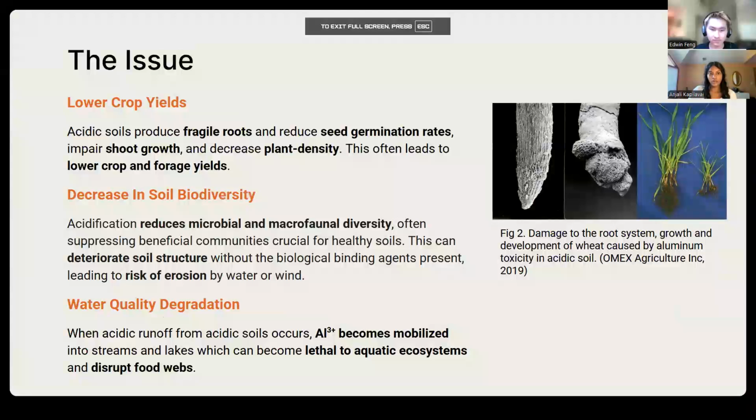Soil acidification weakens roots, reduces seed germination, stunts shoot growth, and lowers plant density. It also harms beneficial microbes and soil fauna, degrading soil structure and increasing erosion risk. Acidic runoff can release toxic aluminum 3+ ions into waterways, threatening aquatic life and food webs.